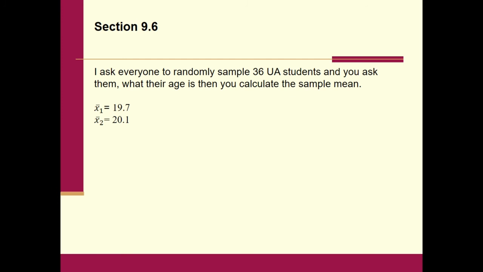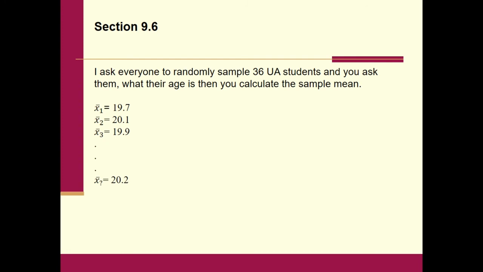Now, why was it different from the first one? Well, because the second person brought in probably 36 different people than the first person. You know, with a campus of 20,000 people, if I told you to just randomly pick 36 people, well, probably the first and the second student are going to pick 36 different people, okay? Well, the average turned out to be 20.1. What about the third person? They came out with an average of 19.9.